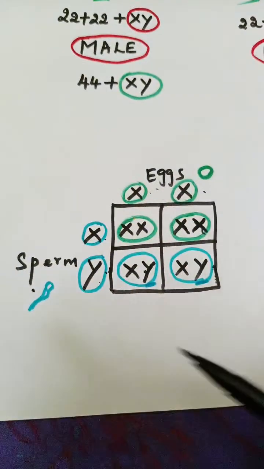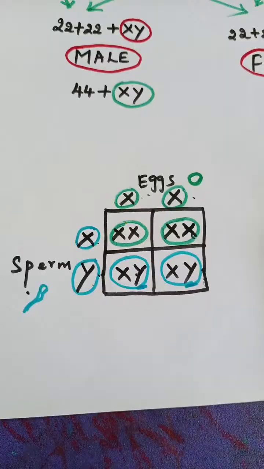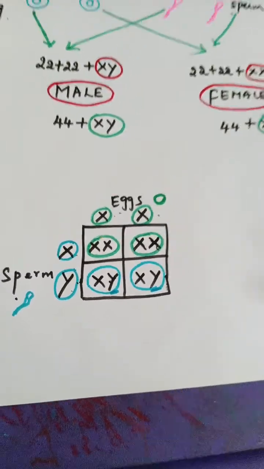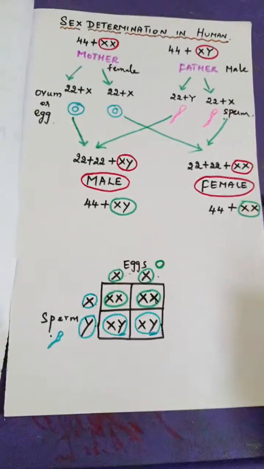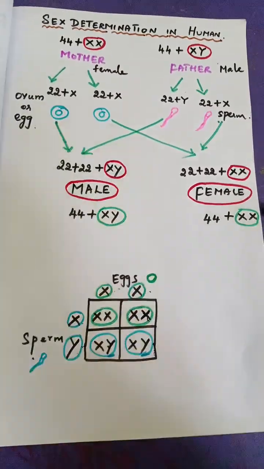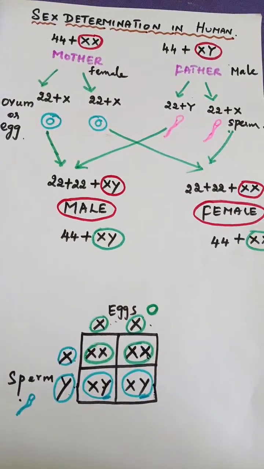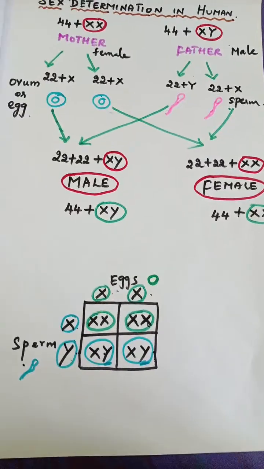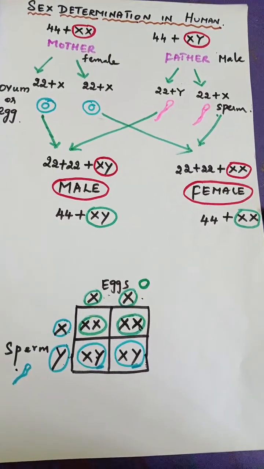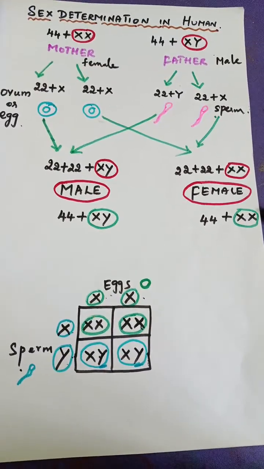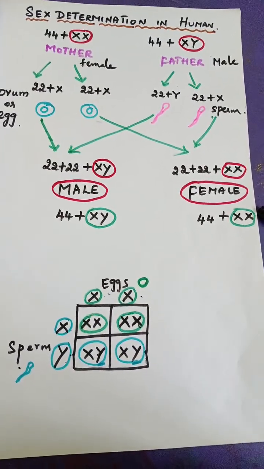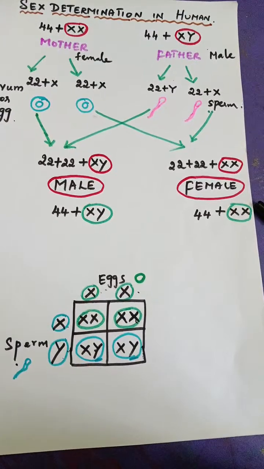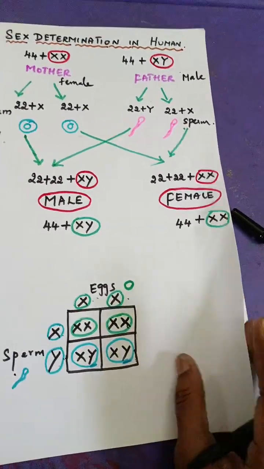So this is the probability. We are not sure that only this will be formed, only this will combine. It's a natural phenomenon. No one can predict the sex. So that's why sex determination is a prohibited act. Before the birth, the doctors won't say the sex. Because both male and female are equal, we should not determine the sex before birth. That's another part you should know, you are all aware of it, I think.